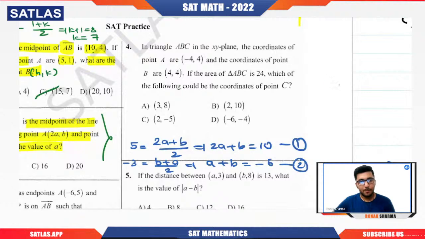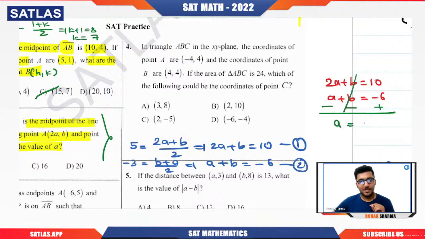So 2a plus b is 10, a plus b is minus 6. Whenever we want to eliminate one particular variable, we try to equate its coefficient. Yes or no? Here the coefficient of b is already the same in both equations. Now if you want to subtract, we will change the sign of the terms. It is positive a, it will become negative a; negative b, and plus 6. 2a minus a, b minus b cancel out. 10 plus 6 is 16. So a is 16. See, very simple question.